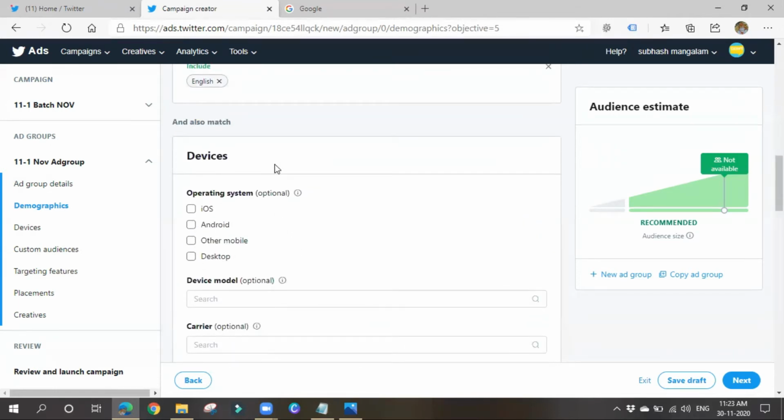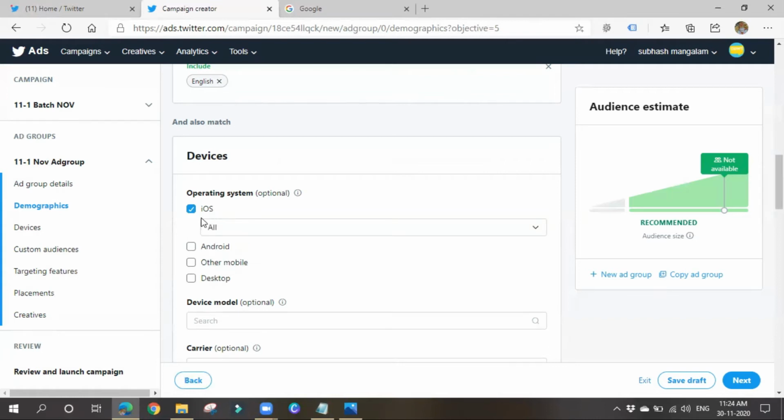So device preferences. Okay. In which devices you want to show your ad. So in iOS devices or Android devices, like such. I want to show my ad in all kind of devices. I don't have any preferences. Okay. If you are promoting any kind of apps, and your app is suitable for only iOS devices, then you can show your app ads only for iOS devices. So based on the type of service you are providing, choose these things. So I'm okay with all.